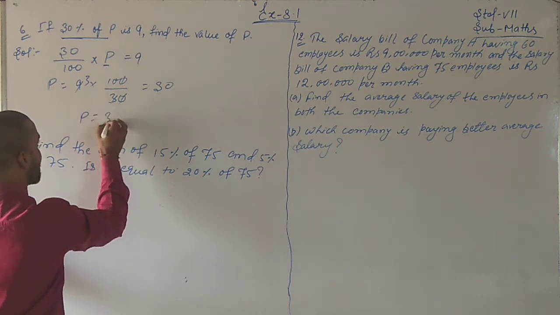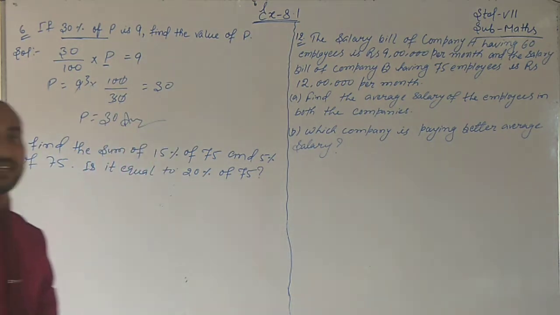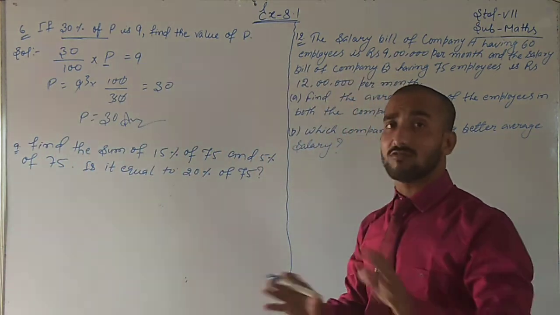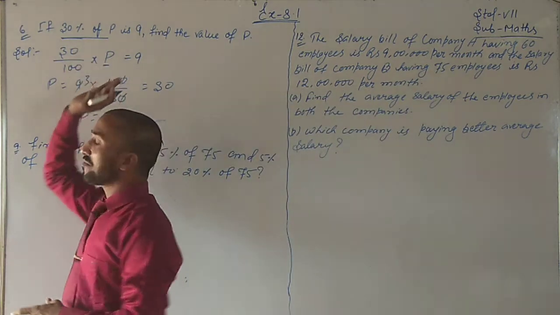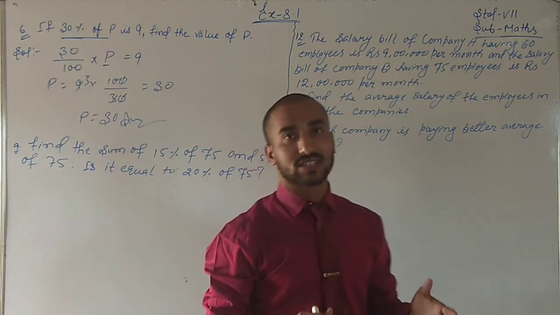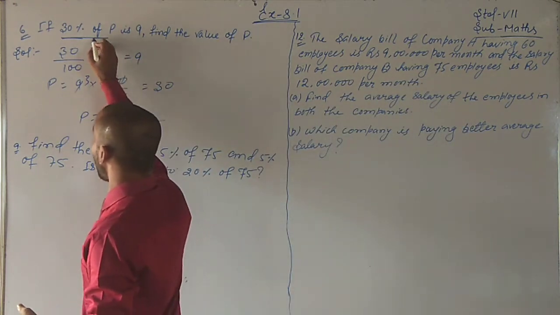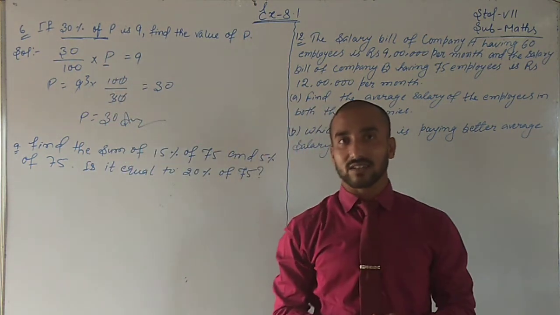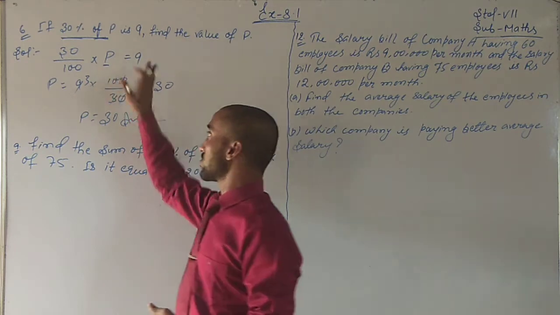So students, what will be the value of P? P is equal to 30. So nothing else you have to do. It's a very simple question. Where a percentage comes, simply remove the percentage and put over 100. And what is given with 'of', multiply by that number. Then what is given with 'is', that will be equal to.